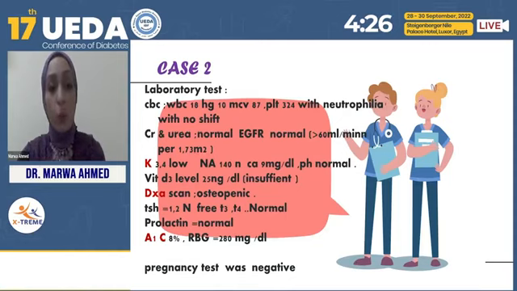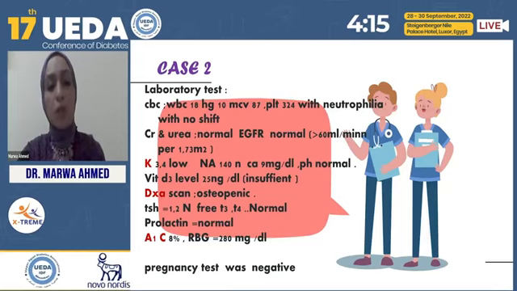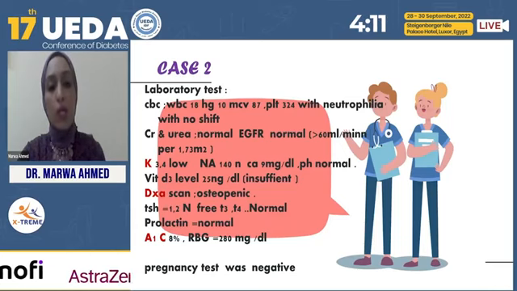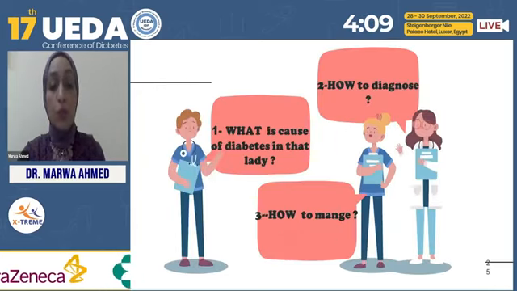Creatinine, urea, and estimated GFR were normal. Potassium is 3.4, which is slightly low. Sodium, calcium, and phosphorus are normal. Vitamin D is insufficient, with a DEXA scan showing osteopenia. Thyroid and prolactin function are normal. A1C is 8 and the random glucose is 280, with a negative pregnancy test.